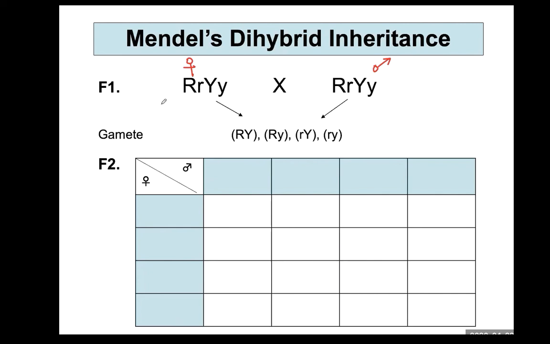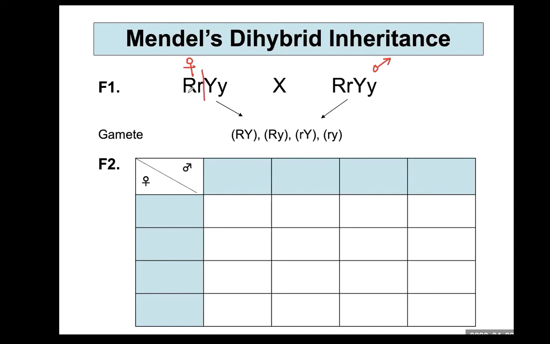Okay. And try not to put large R, small r, large Y, small y together in one gamete. They do not go together. These are separate genes: the gene for shape and the gene for seed color. So only one allele of each gene enters the gamete.